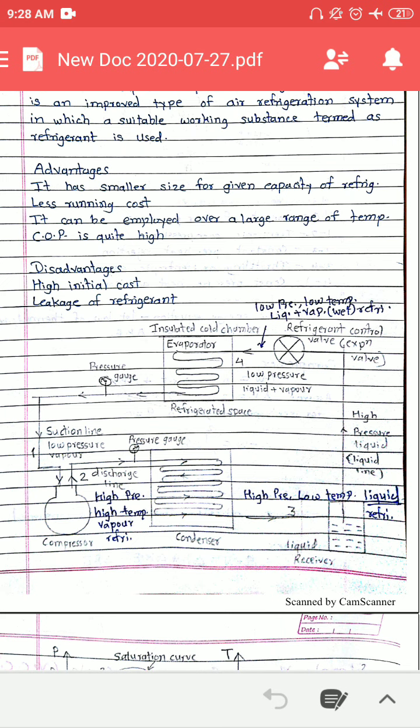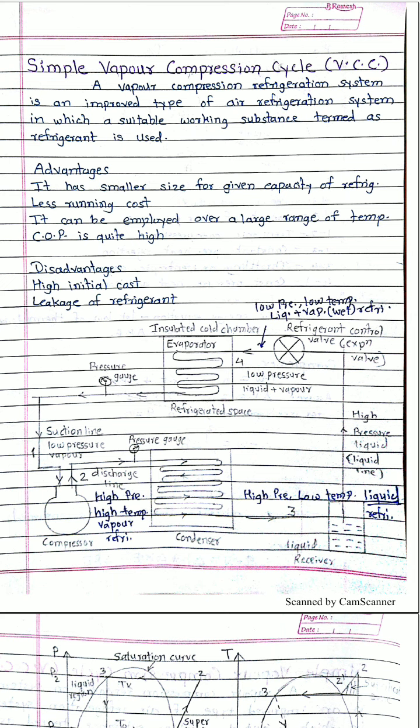This vapor compression refrigerating system also consists of the same four components as we discussed in the Bell-Coleman cycle: compressor, condenser, expansion valve, and evaporator. The evaporator is also called the refrigerator space.